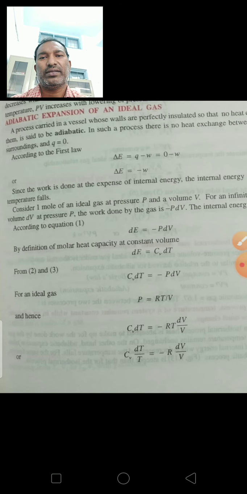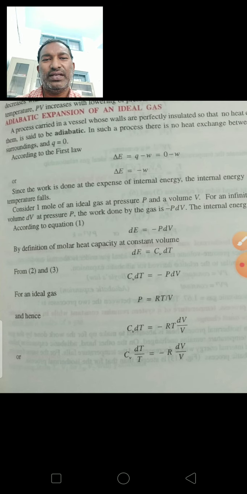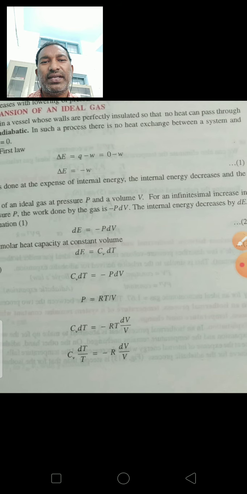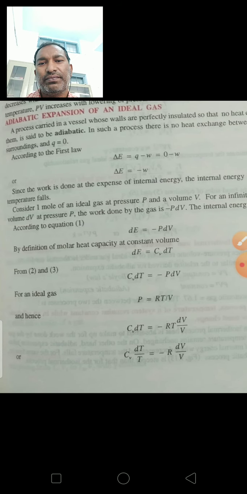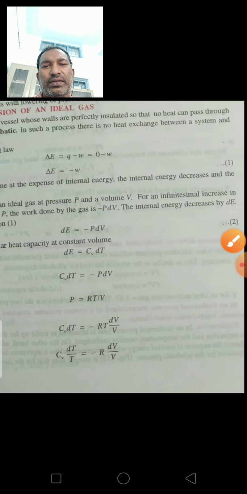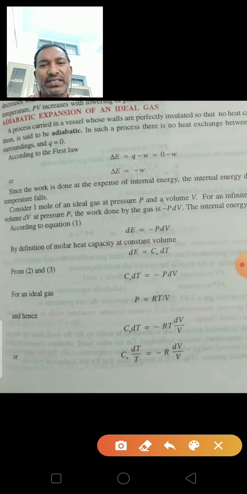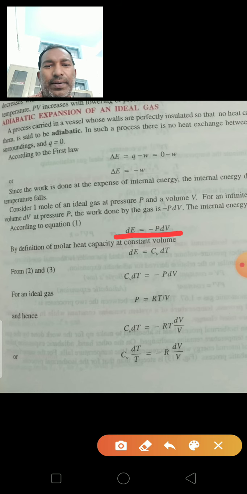Now consider 1 mole of an ideal gas at pressure P and volume V. For an infinitesimal increase in volume dV at pressure P, the work done by the gas is minus P dV, and the internal energy decreases by dE. So according to the first law, dE is equal to minus P dV.